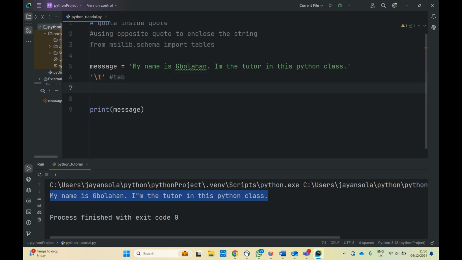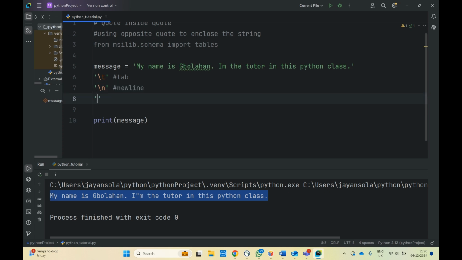For new lines, we do n. So that means the command will go to a new line. For carriage return, we do r. That is carriage return.